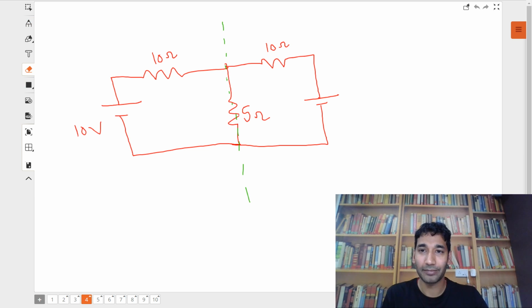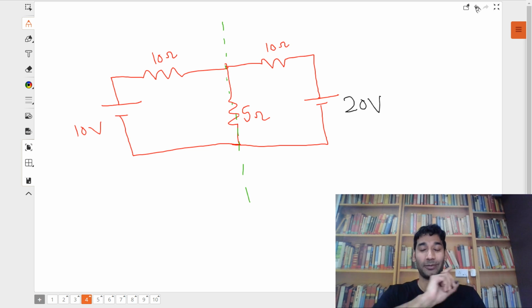Let's say this is 20 volt. I made a small change. Instead of 10 volt, I made it 20 volt. Now tell me, my dear students, is this circuit symmetrical about that green line? Yes or no? Jalal, come on, tell me. Is this circuit symmetrical now about the green line? No, right?